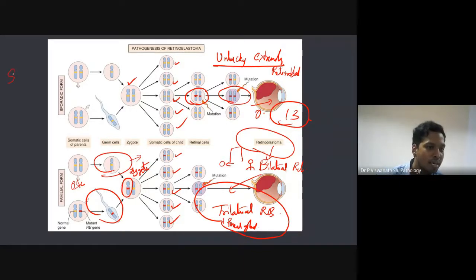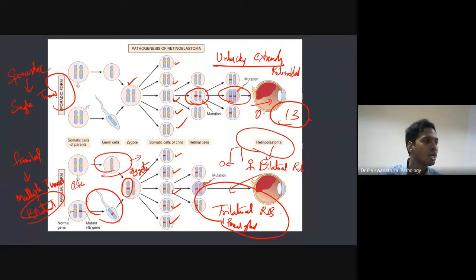Okay, normally in sporadic cases, that is when the patient is normal, you only have a single tumor, because the probability is less, as we talked about earlier. But in patients with the familial form, what will happen? They'll usually have multiple mutations, multiple tumors rather, and it's usually bilateral.